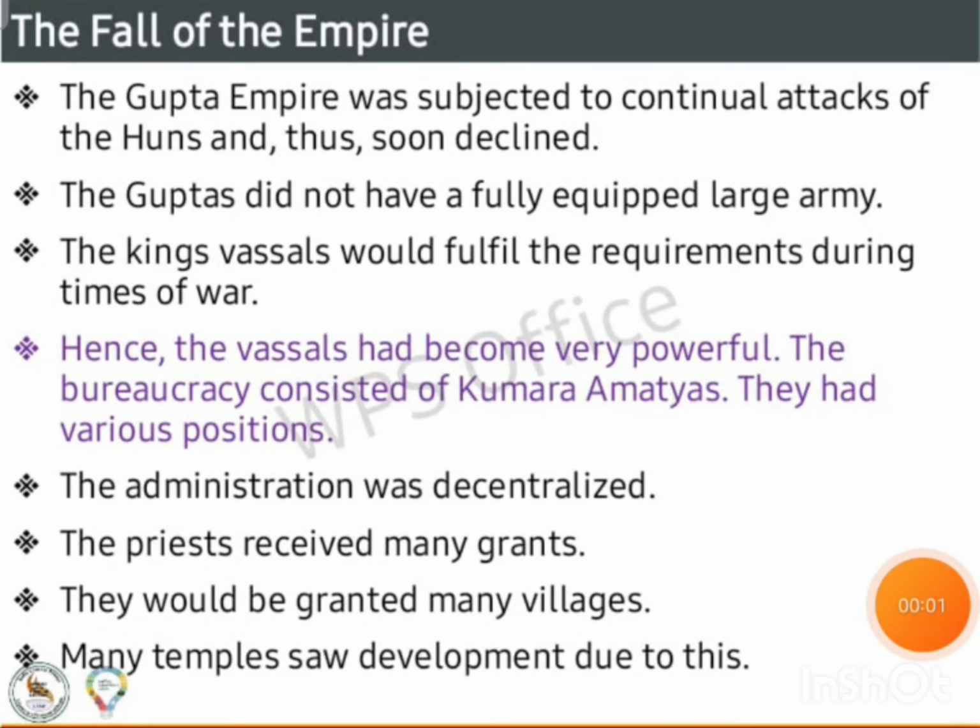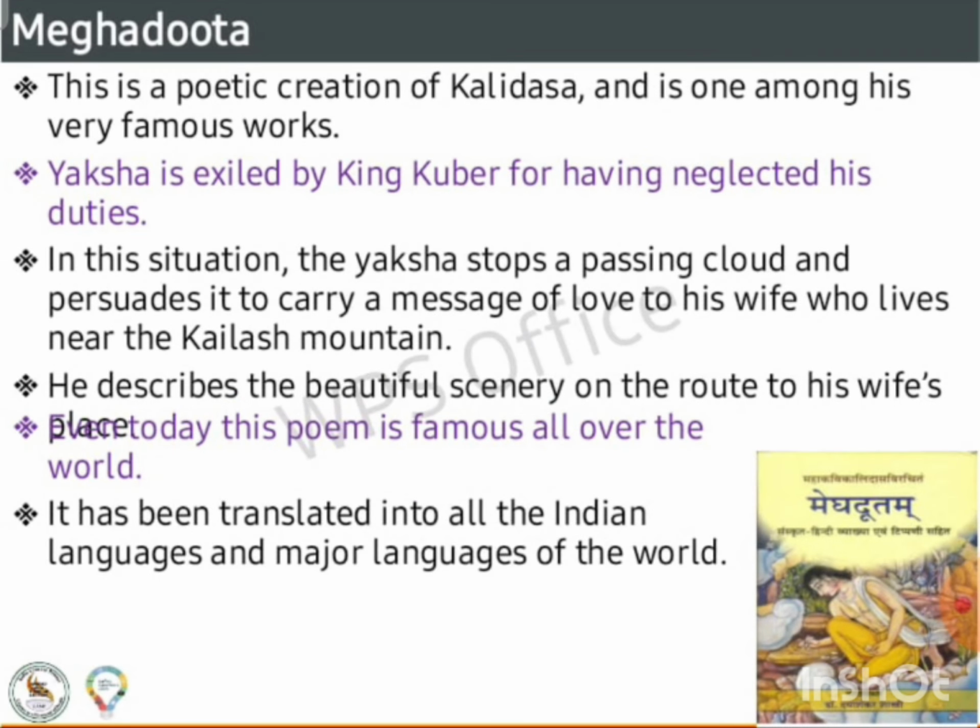The fall of the empire. The Gupta Empire was subjected to continued attacks of the Huns and thus soon declined. The Guptas did not have a fully equipped large army. The king's vassals would fulfill the requirements during times of war. Hence, the vassals had become very powerful. The bureaucracy consisted of Kumaramatyas. They had various positions. The administration was decentralized. The priests received many grants. They would be granted many villages. Many temples saw development due to this.